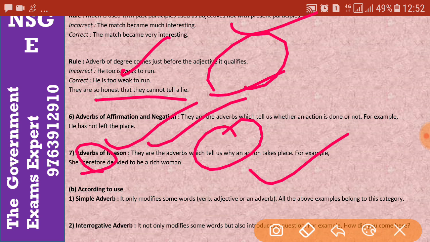So she therefore decided to be a rich woman. Okay, so let's move on to the next rule, that is